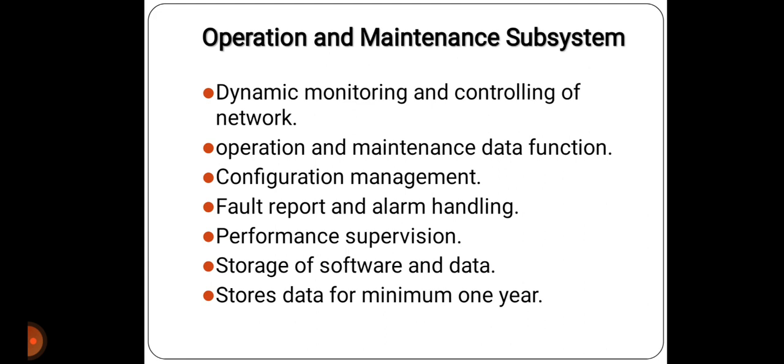Next one is the operation and maintenance subsystem. The OMC controls all other network entities via the O interface, using SS7 with X.25. OMCs use the concept of telecommunication management network, that is TMN, as standardized by the ITU-T. Typical OMC management functions are traffic monitoring, status reports of network entities, subscriber and security management, accounting and billing, etc.